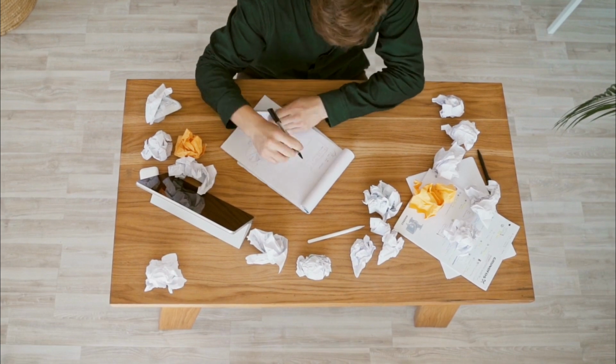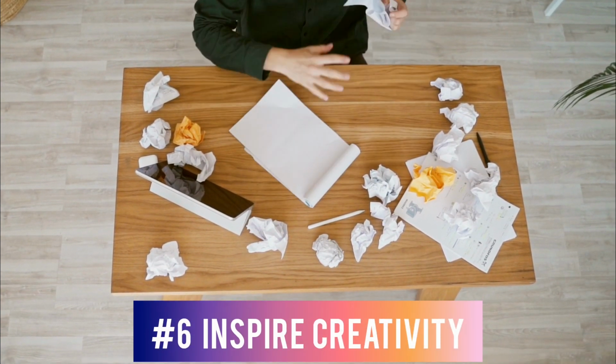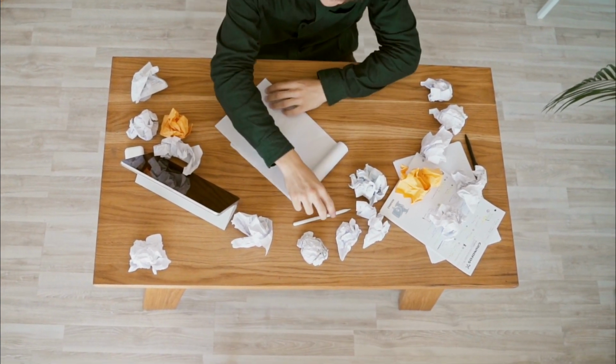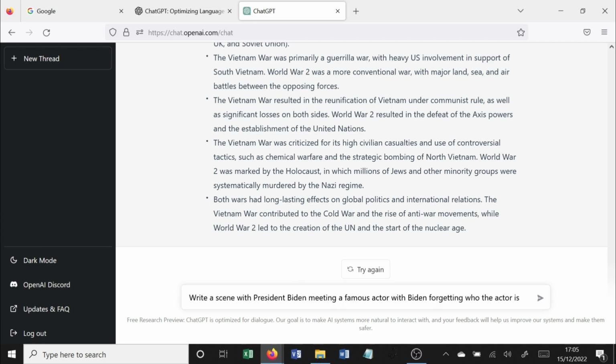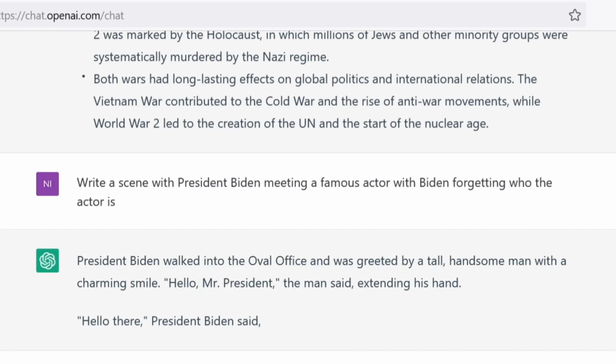Okie dokie. We can write or continue dialogue for actors to help you create a play or piece of fiction in the style of an author, actor or celebrity. Write a scene with President Biden meeting a famous actor with Biden forgetting who the actor is.